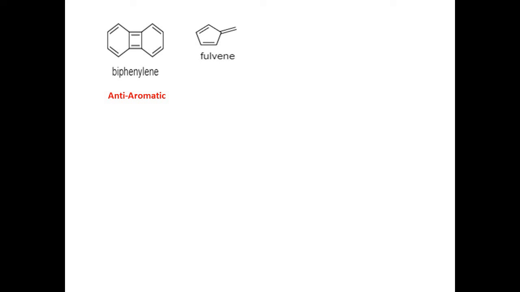Now in fulvene, there is one exocyclic double bond. This exocyclic double bond contains one sigma bond and one pi bond. If one bond out of these two bonds of the exocyclic bond is broken, then a negative charge is represented on the carbon atoms of the ring and the ring becomes aromatic. So this molecule is aromatic.